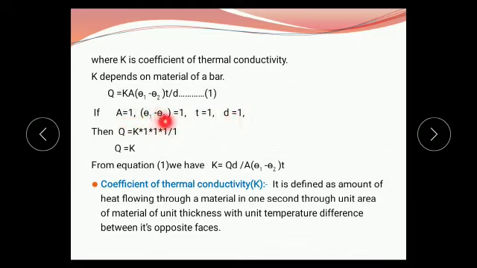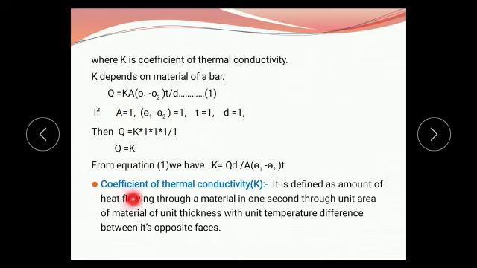Then when we put the values of A, theta 1 minus theta 2, T and D as 1 in equation number 1, the equation becomes Q equals K as it is, area is 1, theta 1 minus theta 2 is 1, time is 1 and distance is 1. Therefore, we get Q equals K. That means the amount of heat is equal to the coefficient of thermal conductivity. But this is possible only when all the quantities are equal to 1.